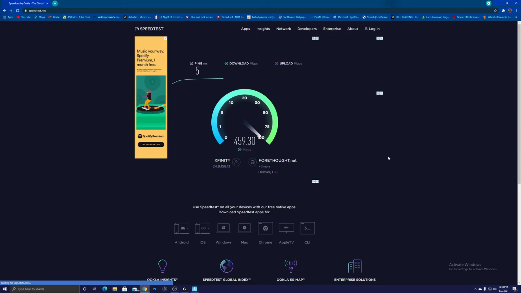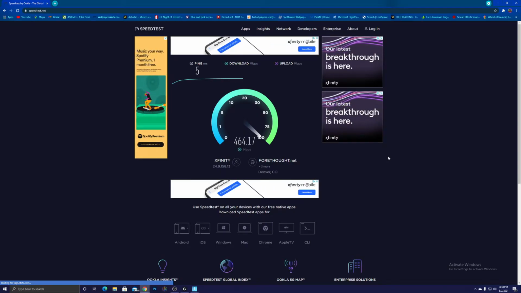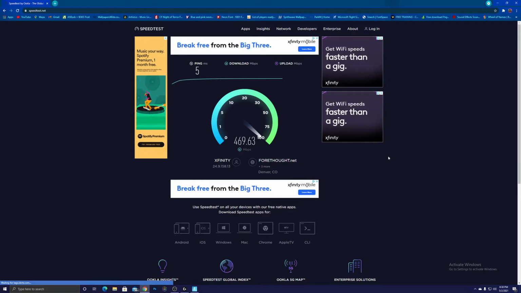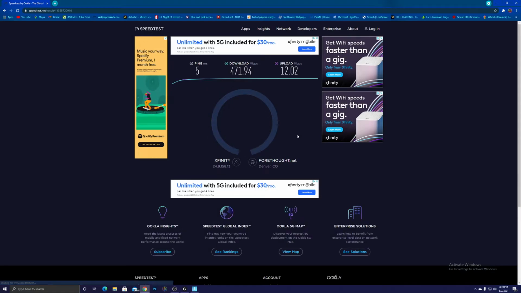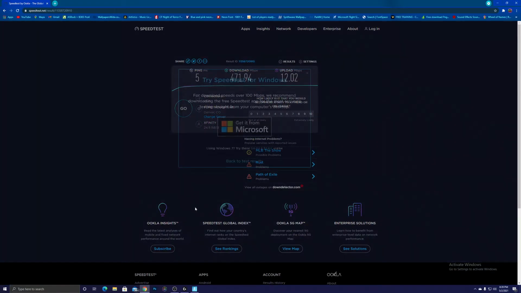So right now I am pushing right about 470 Mbps, 470, not bad. And my upload is going to be what determines the stream. So 11 upload is pretty good. YouTube and Twitch, I believe, have a cap of 8 to 10. So I'm going to show you how to do that on OBS, because what that's going to do is give you better quality and less stuttering.